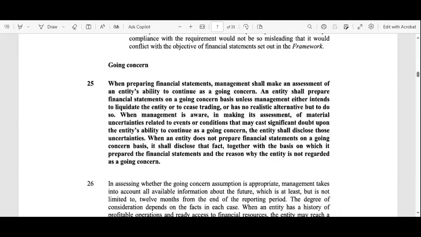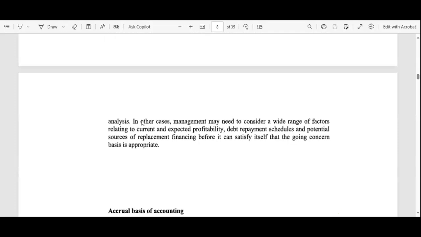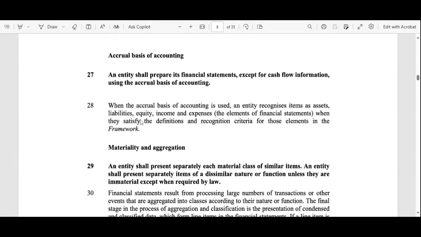It instructs the companies that if you do not apply the going concern basis, the fact shall be disclosed. Okay, what is the fact? It may be the unavailability of funds, or the unavailability of raw material. Whatever it may be, that fact should be disclosed. Next, we have the accrual basis of accounting.